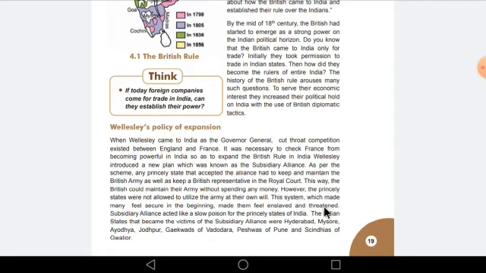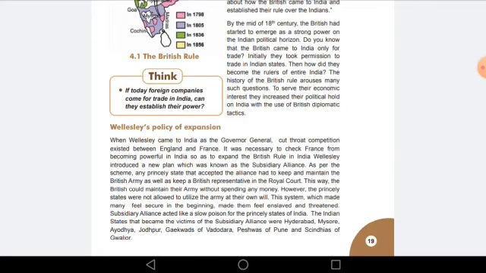This system made many feel secure in the beginning. Many of the Indians thought that this would be secure for India, but it made them feel enslaved and threatened. The subsidiary alliance acted like a slow poison. Many of the states thought that this could be good for their state, but actually it was not. It was like a slow poison.